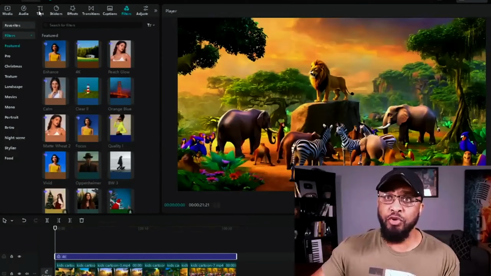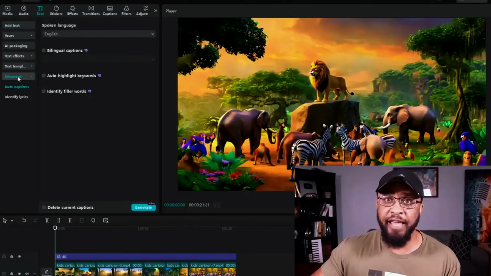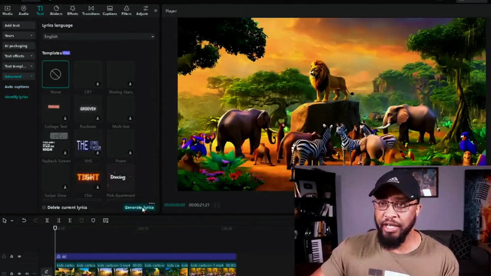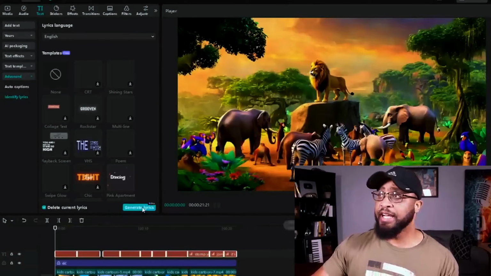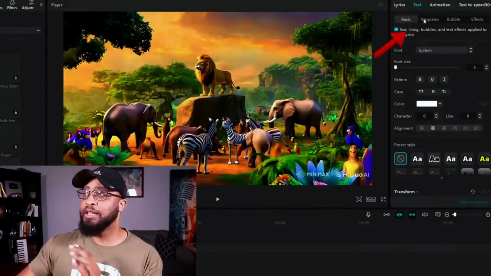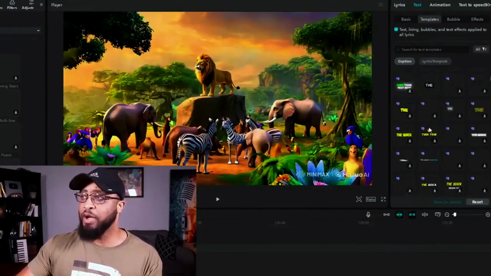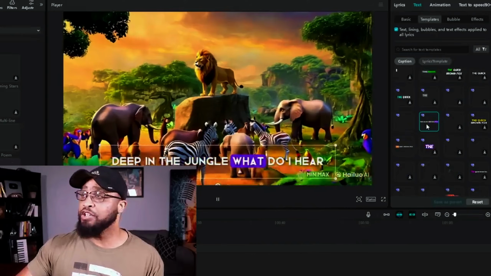So to do that, you want to click right up here where it says text, and then you want to click on advanced. And right here where it says identify lyrics, you want to click on that. And then next, all you do is click on generate. After all of the lyrics are generated, the next thing I'm going to do is click on templates, because I want to choose a nice template for my lyrics. And you have hundreds of them here to choose from. I like this one right here, so I'm going to choose it.